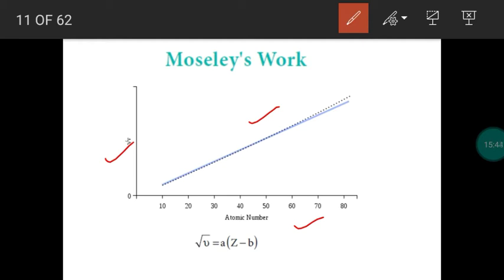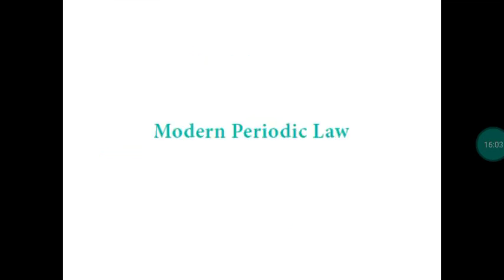We should not consider atomic weight as the fundamental property to classify the elements. We have to take atomic number as the fundamental property. So this is the conclusion from Moseley's experiment. Atomic number should be considered for arranging the elements in the periodic table. Based on that, the modern periodic law was proposed: properties of elements are periodic functions of their atomic numbers. Properties change when the atomic number of the elements changes.